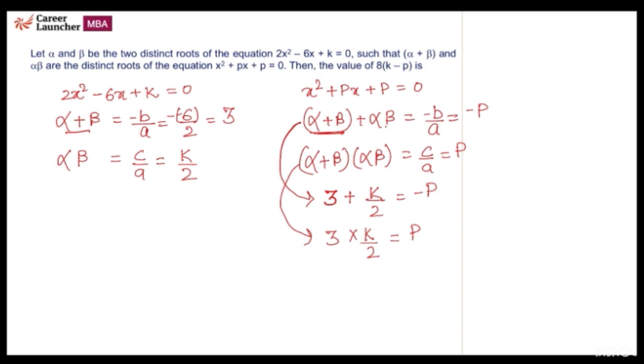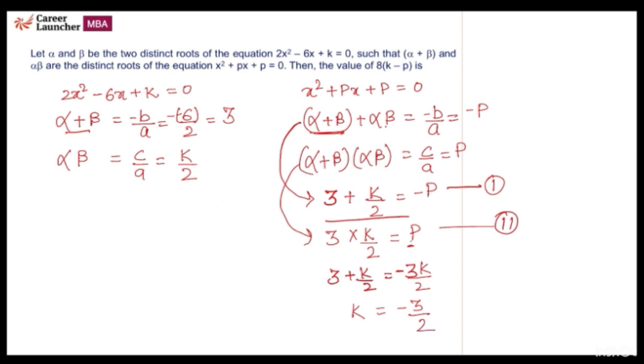Here we have this. So in this equation, let's say it is first and it is second. From the second equation, we'll take the value of p and put it in equation 1. It will be 3 plus k by 2 equals 3k by 2. Let's solve it. From here, we will get k equals minus 3 by 2.